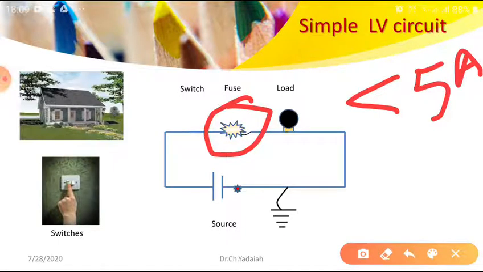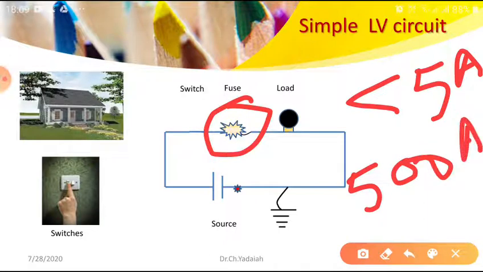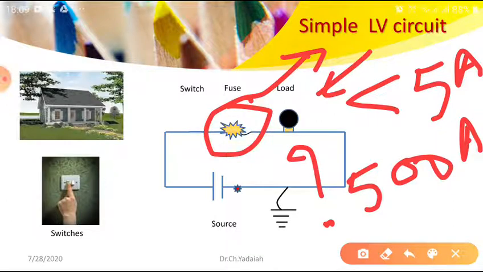If, instead of 5 amperes, I trip a current of 500 amperes, then how much heat will develop and how much arc will develop? If that much arc develops, how are we going to control it, and what equipment is required? I am going to study that in this session. I think you have some idea how an arc is developed in a simple circuit. A similar process occurs in medium voltage, high voltage, extra high voltage and ultra high voltage.